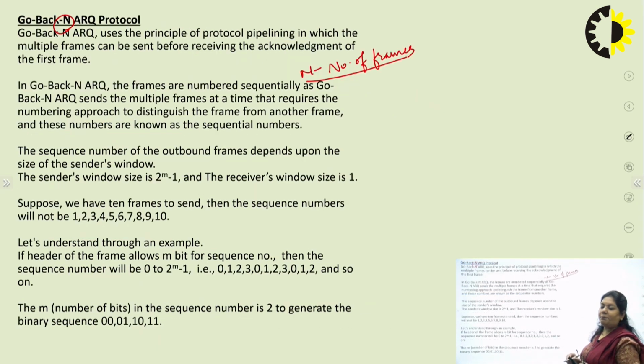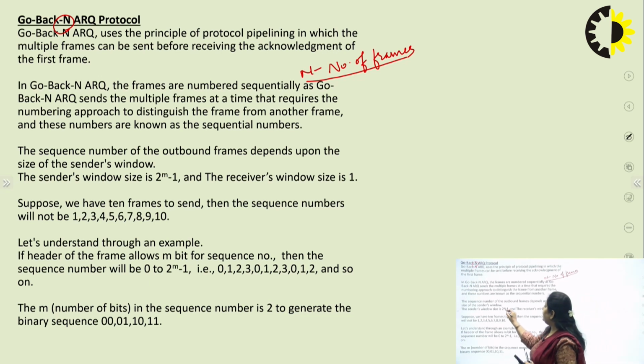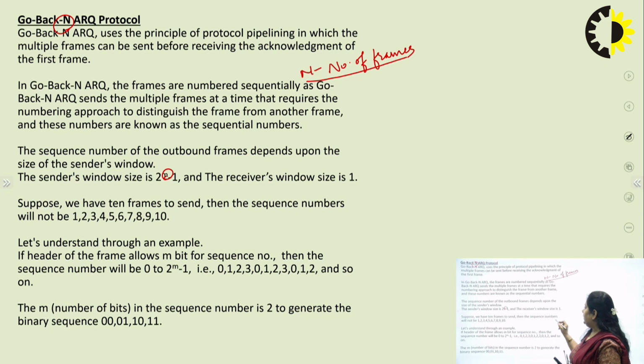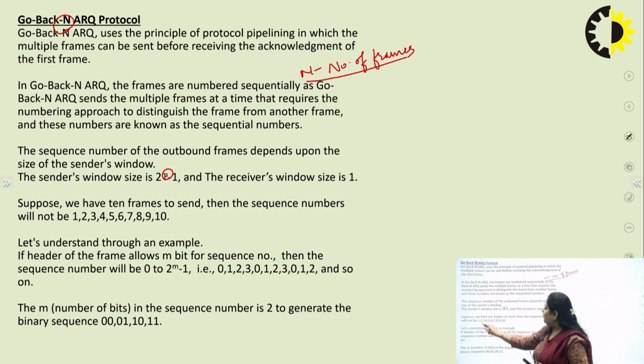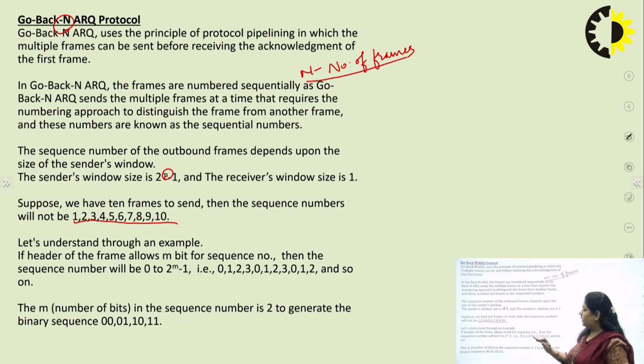Now what is m here? m is the size of a sequence number. How will we find the sequence number? See, if we have 10 data frames to be sent, 1, 2, 3, 4, 5, 6, 7, 8, 9, 10, what would be the sequence number? 2 to the power m. It is the number of bits for the sequence number.